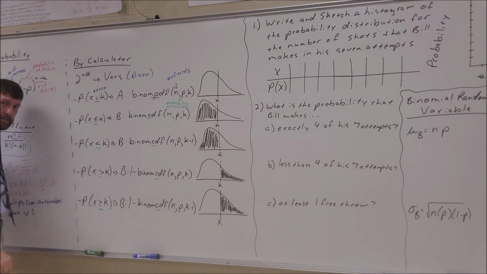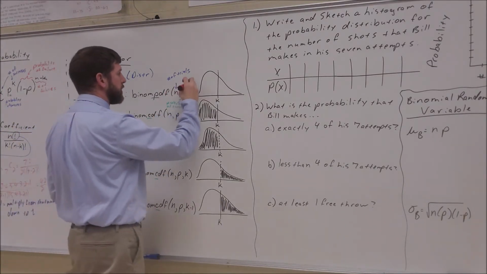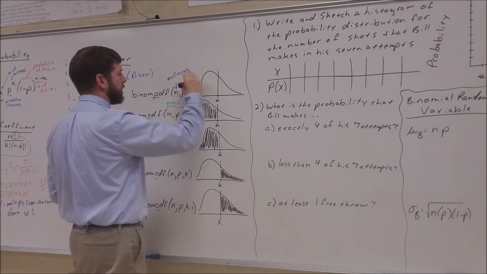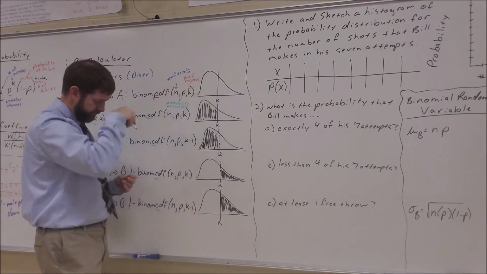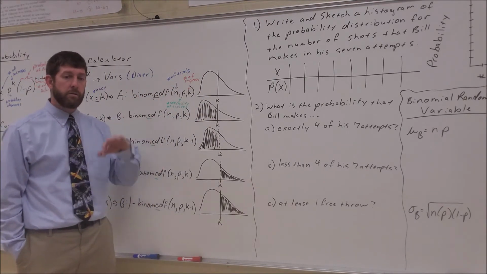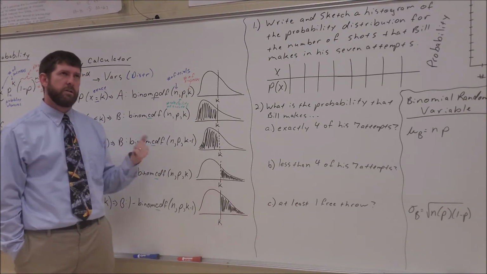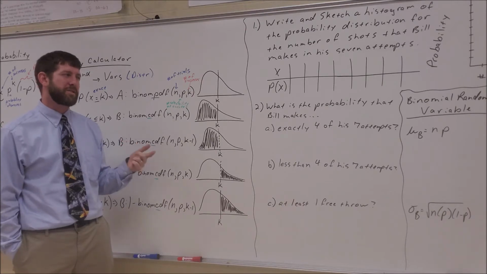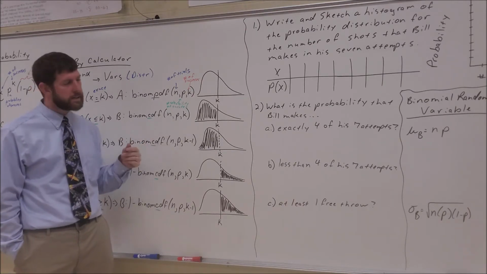And K is number of successes. NPK. In the newer calculators, I think it says trials, probability, and X.